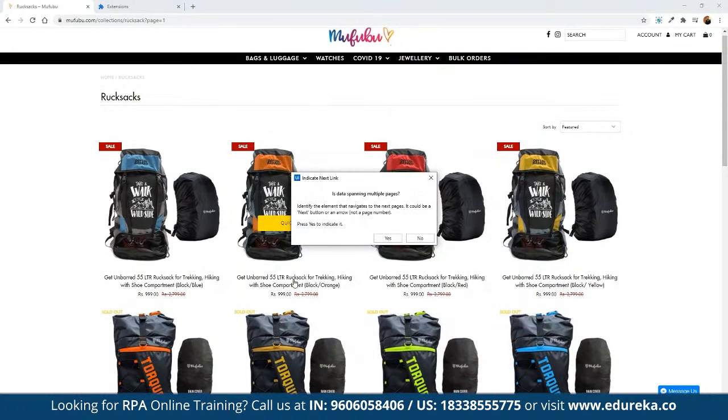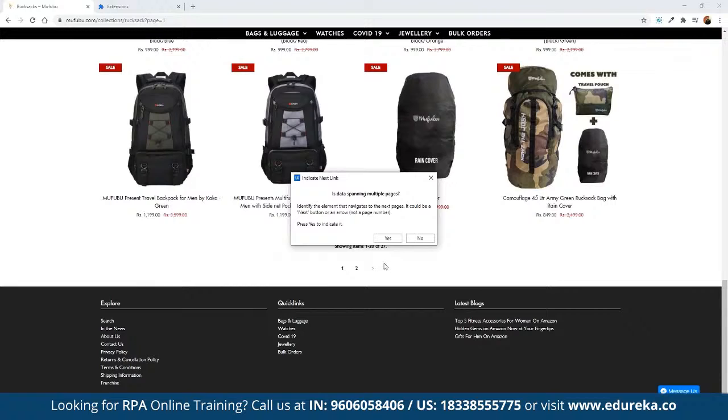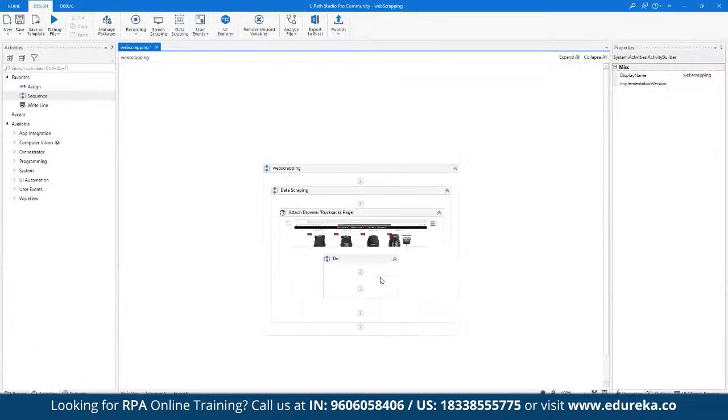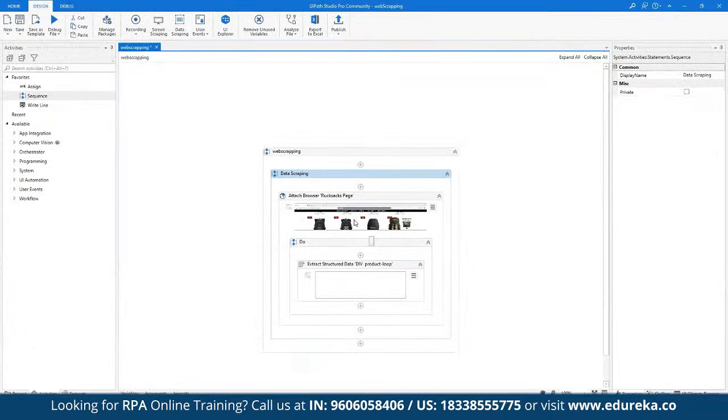And if we have data which is spanning multiple pages, then we can simply use the pagination option automatically available under UiPath. So if we set this option as yes, then we can choose how the system should be navigating to the next page, and we can define this particular icon here. So using this icon, the system is going to navigate to the next section. And as you can see here, now the entire scraping has automatically been recorded that we are going to use for storing data and writing it to a CSV file format.